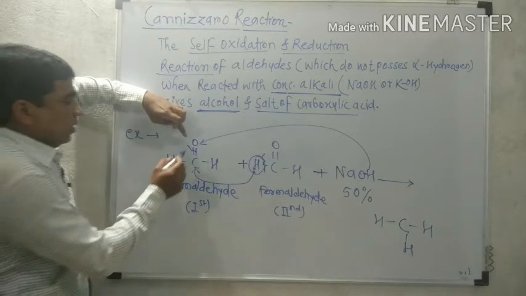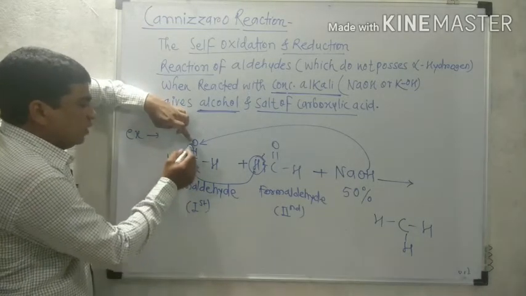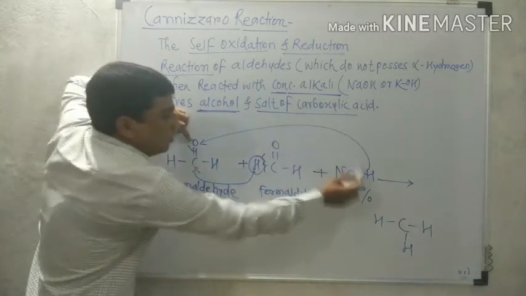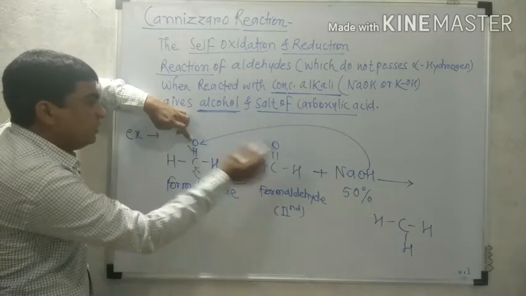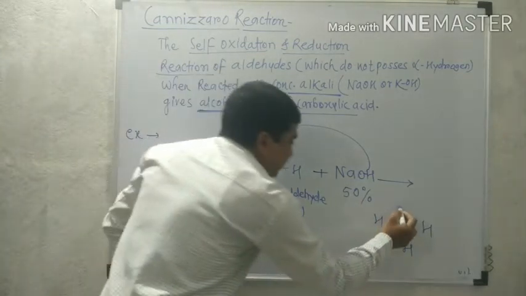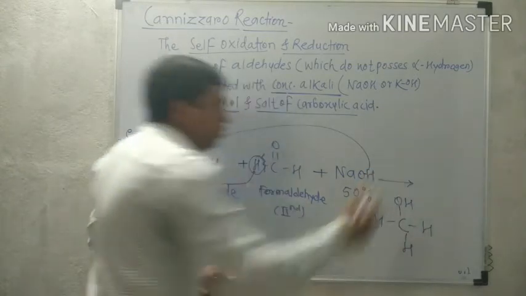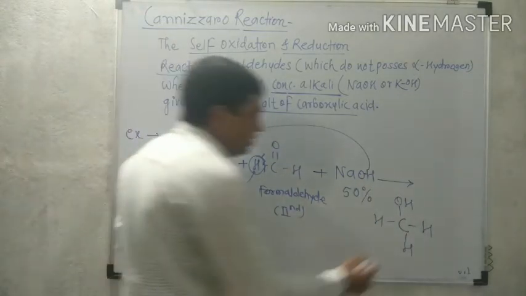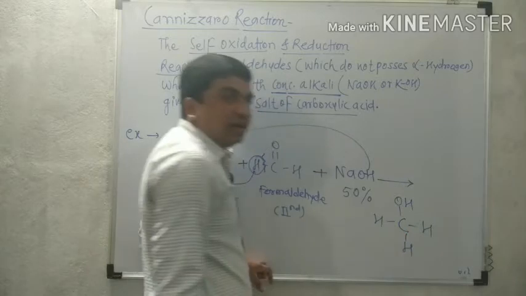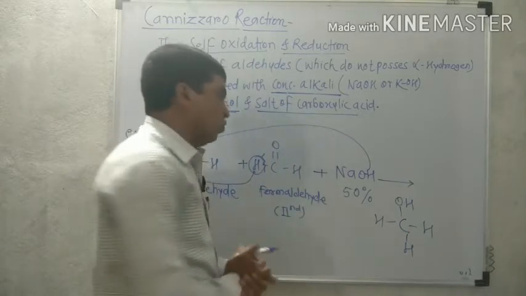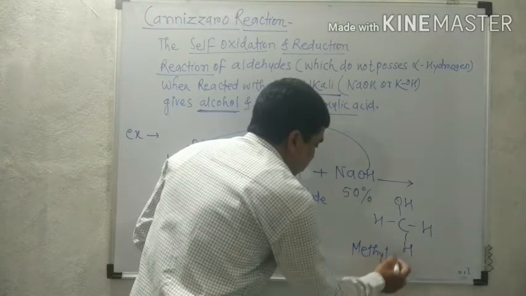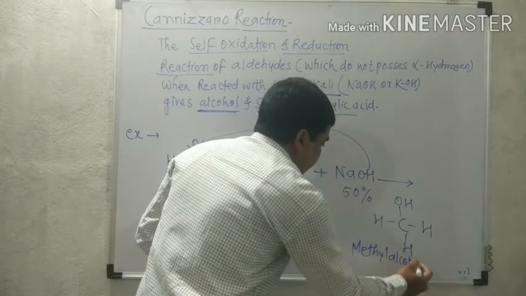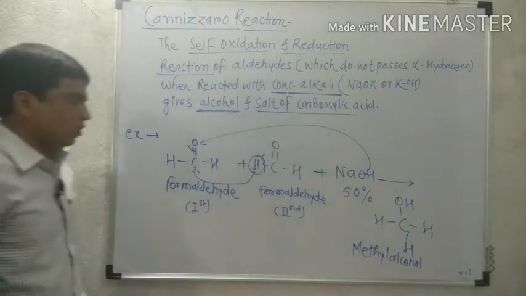And now after breaking of this bond, this oxygen again gains hydrogen from NaOH. Therefore here oxygen gains hydrogen, a single bond and formation of OH. So what is this? CH3OH. It is the respective alcohol, methyl alcohol. This is our first product, methyl alcohol.